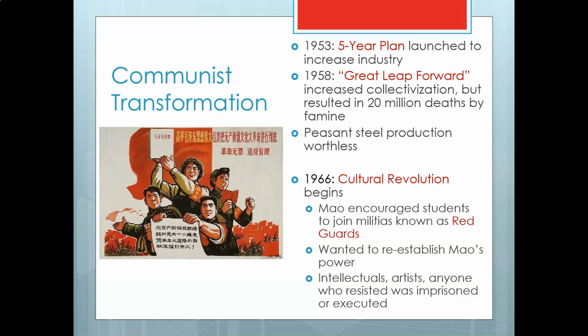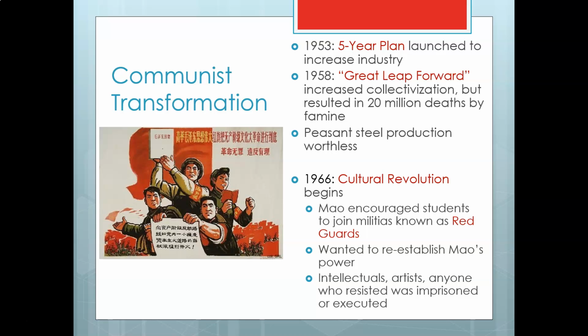Well, Mao decides that what China needs is to move away from having so many peasants, and have those peasants start to be peasants and workers at the same time, without really setting up factories to do that. He launches in 1953 a 5-year plan to increase industry, which is really hard to do when you just have a bunch of farmers who don't know what they're doing. That doesn't really work out very well, and so in 1958 he tries something new called the Great Leap Forward.